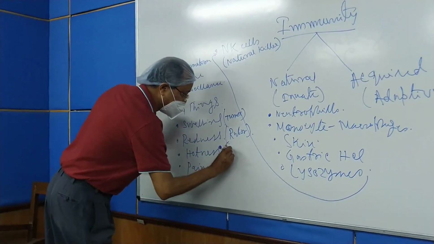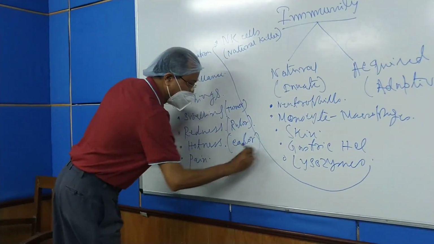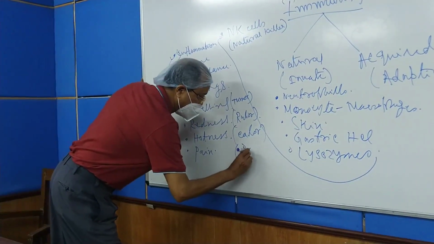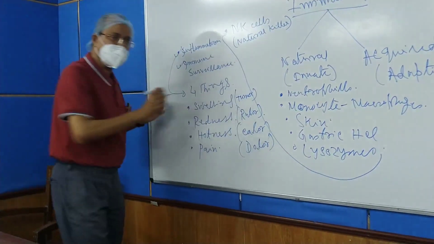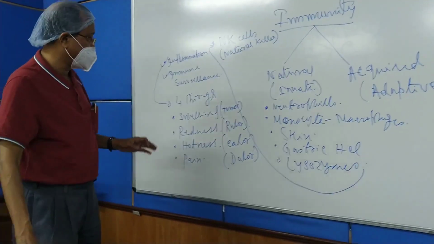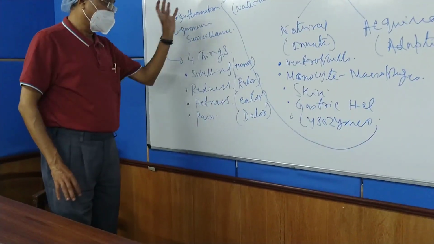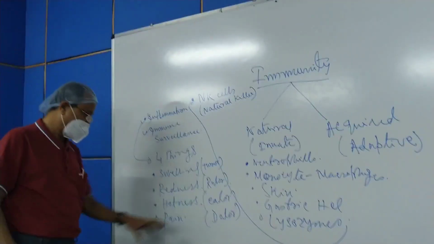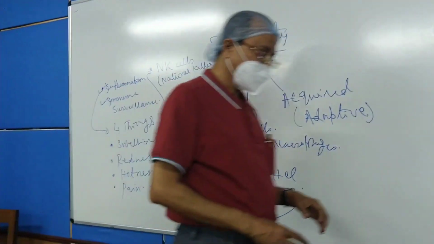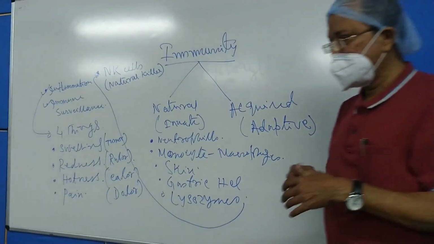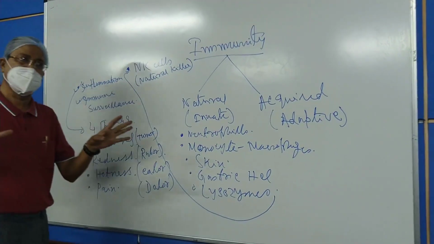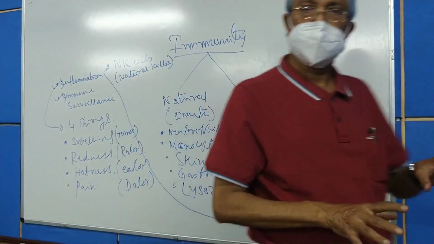Hotness is the calor, from calorie, and pain is the dolor. These all are Latin terminologies which are used to describe the four classical manifestations of inflammation. One is the swelling, tumor, redness, rubor, hotness, calor, and pain is the dolor. So tumor, rubor, calor, dolor. These are the four manifestations of inflammation whatsoever in our body, whatever may be the stimulus. Am I clear?